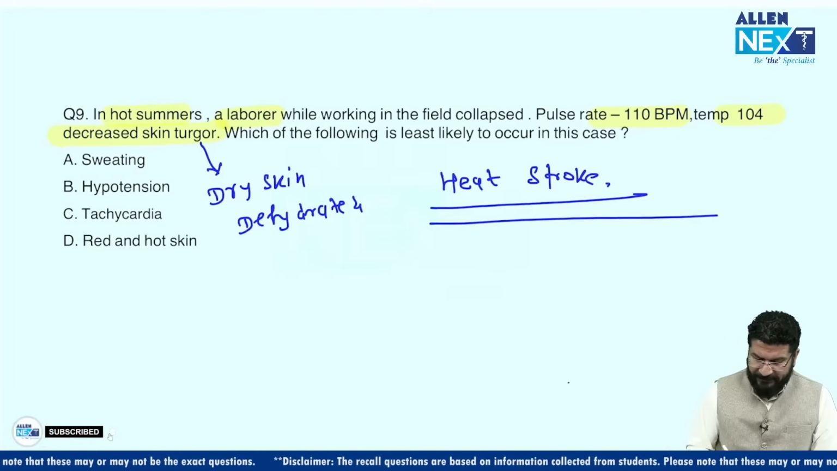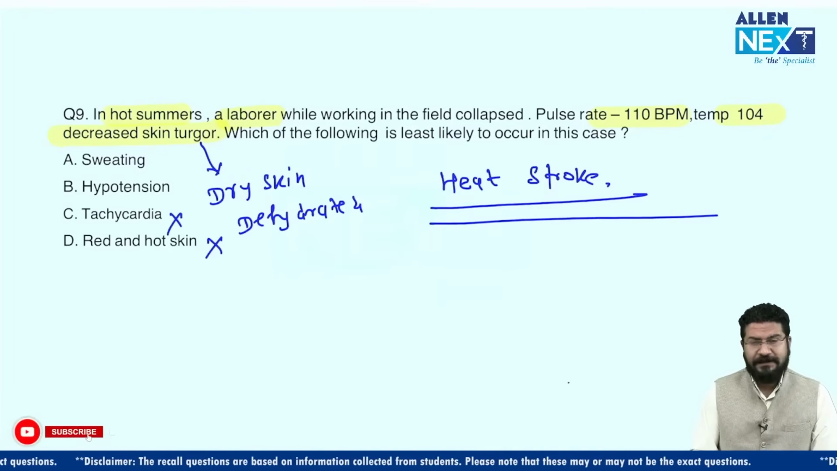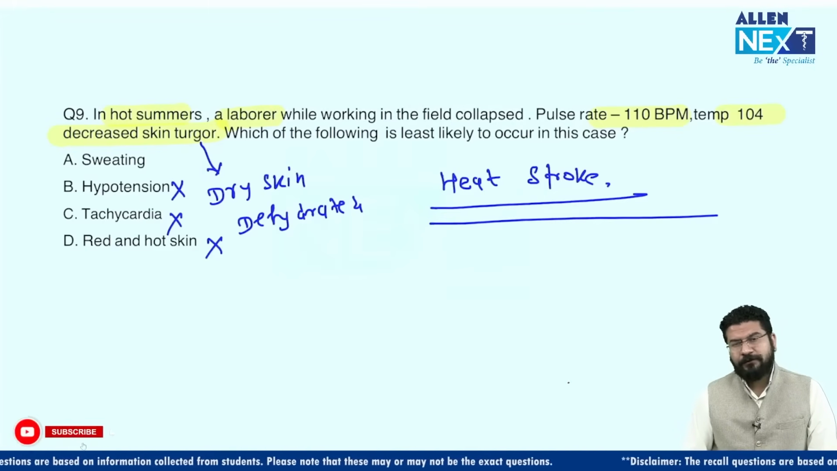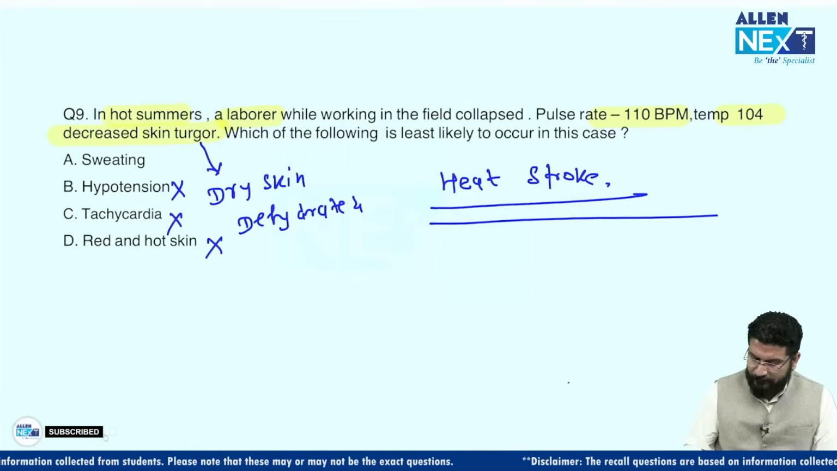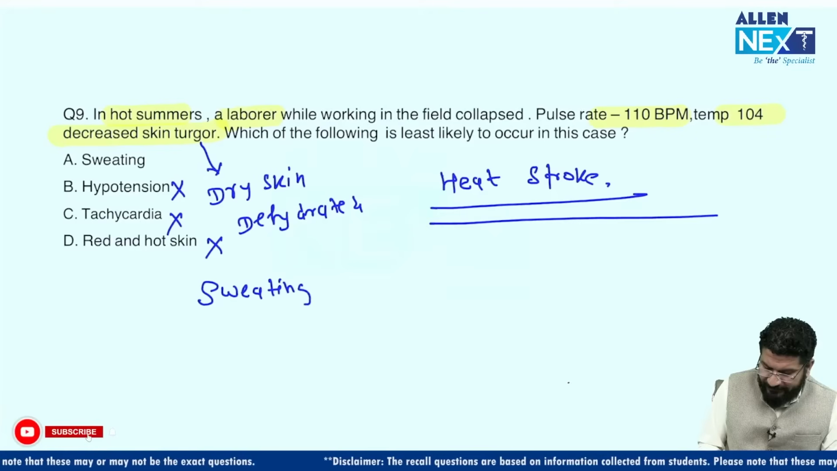A classical case of heat stroke. So in heat stroke, can you see red hot skin? Yes. Do we see tachycardia? Yes, we see. Hypotension, that's why the patient is collapsing. Sweating, remember, sweating can be seen in another. So remember, sweating is a feature. Sweating you can see in exertional heat stroke.